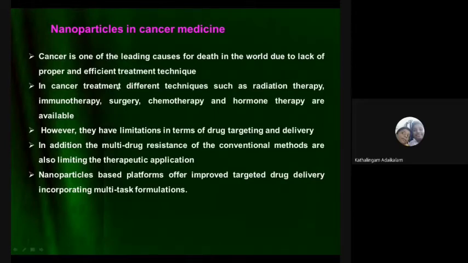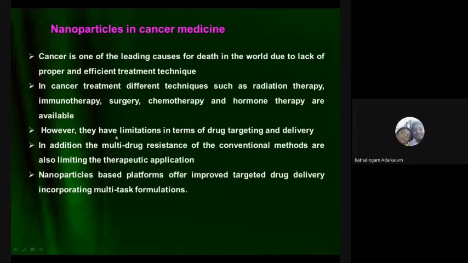Cancer, as I told earlier, is a very main leading cause of death in the world, due to the lack of proper and efficient treatment techniques. In cancer treatment, different techniques such as radiation therapy, immunotherapy, surgery, chemotherapy, and hormone therapy are available.